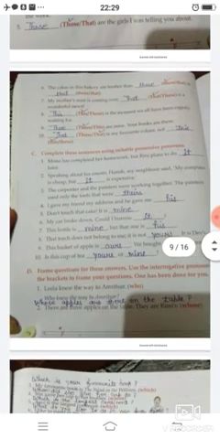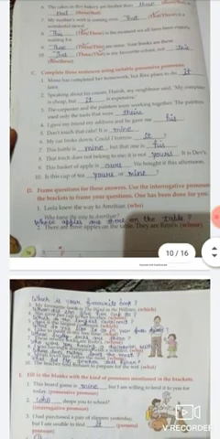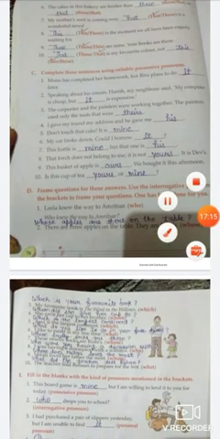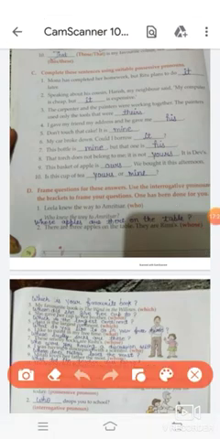Now come to the next exercise. Question number C. Complete these sentences using suitable possessive pronoun. So, Mona has completed her homework, but Ritu plans to do it later. Speaking about his cousin Harish, my neighbor said my computer is cheap, but it is expensive.